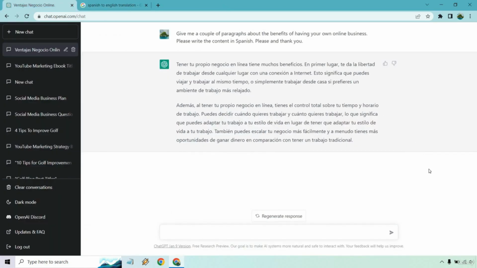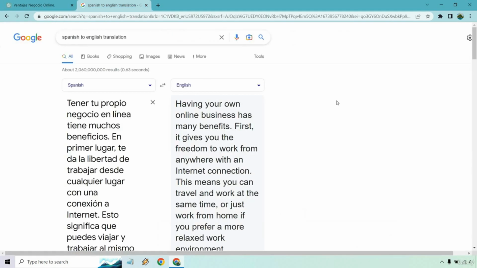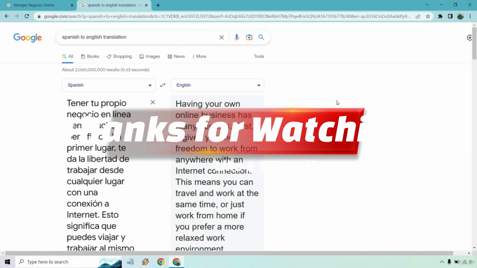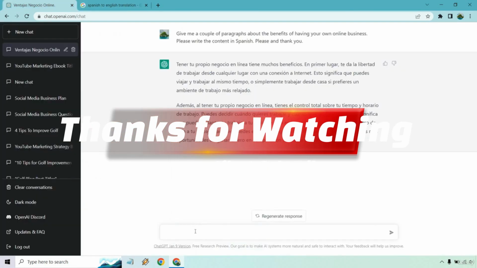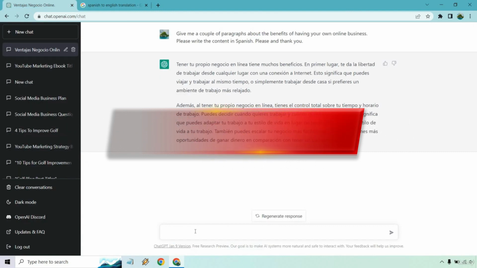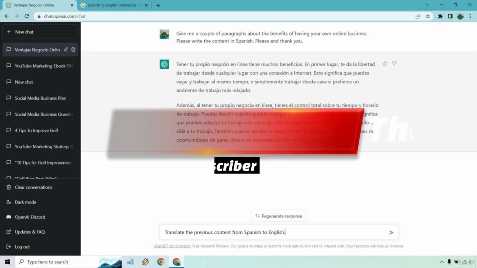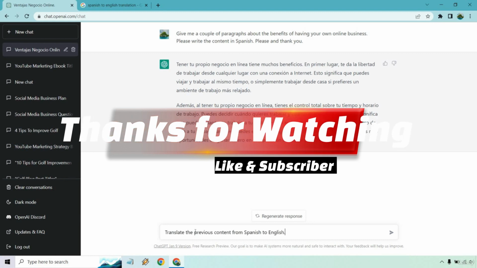Now, why would you want to have this Spanish content translated to English? Well, you want to make sure that it reads properly or it flows. If you've ever used other types of AIs or translators, you'll notice sometimes that when it reads the content, it reads very poorly. As I also talked about, it would be like having online business benefits, connection mean freedom, and awesome time. Like what? It doesn't flow nicely. So what I want to do here is just give it a little prompt, and we're going to translate this from Spanish to English just to make sure it reads nicely.